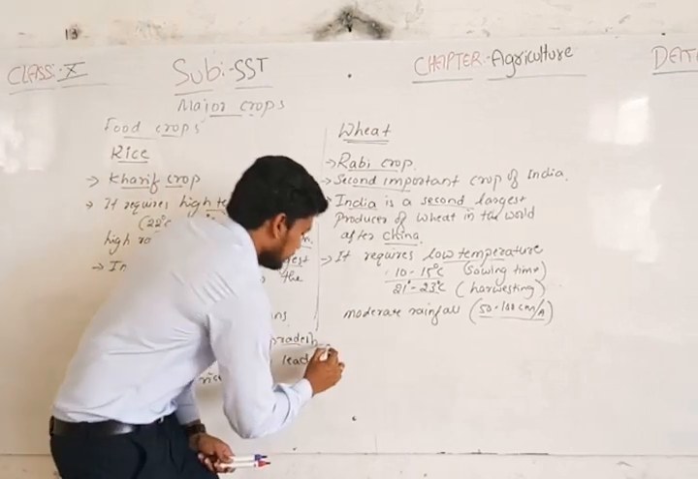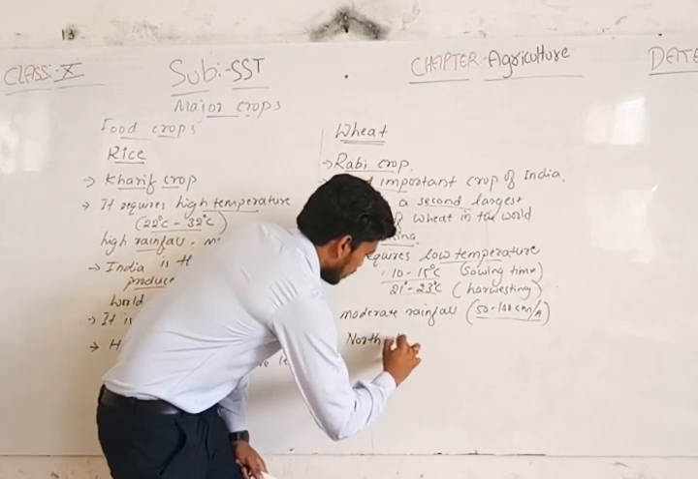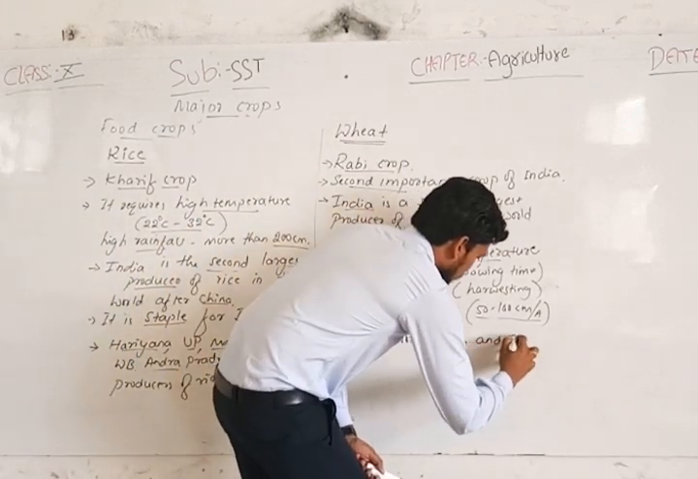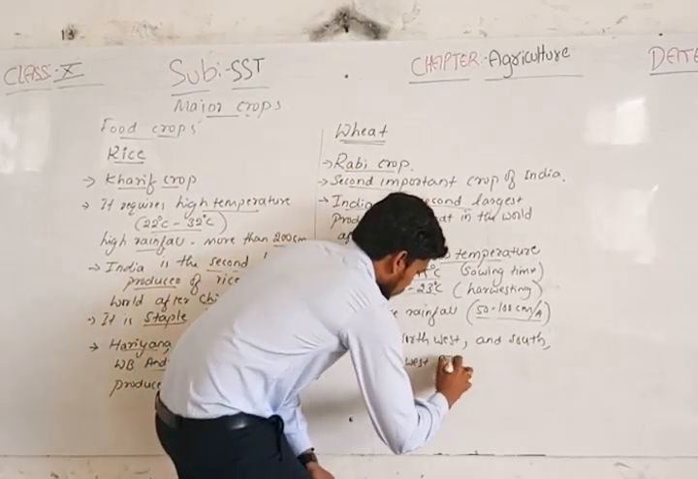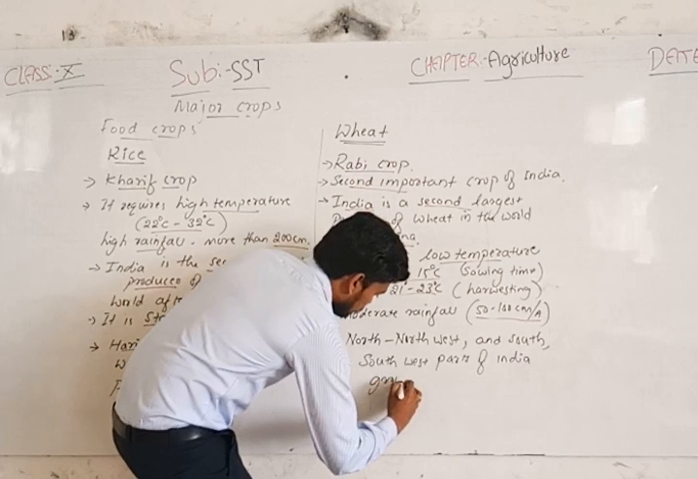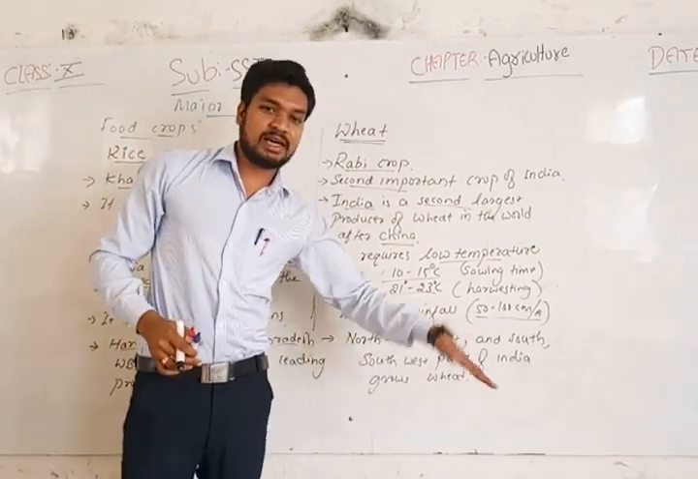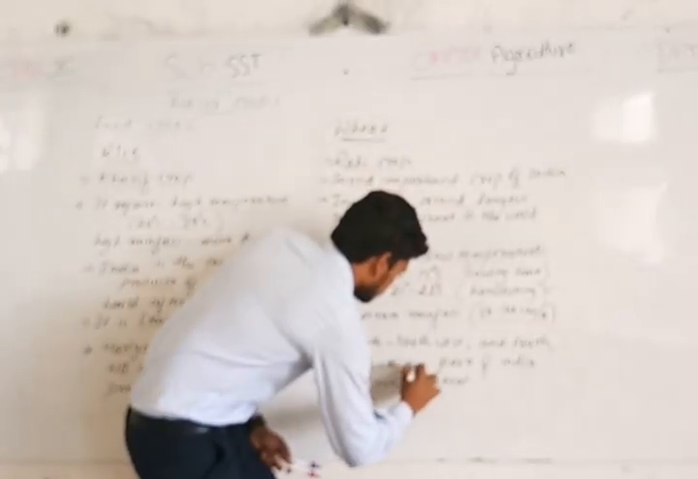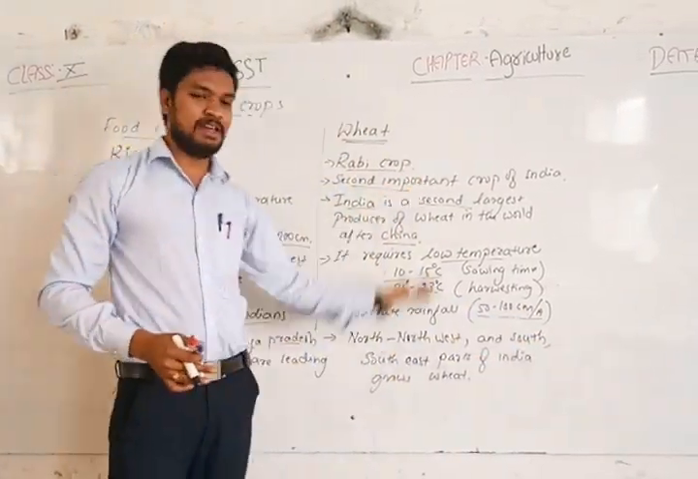The leading wheat-producing states in India are in the north and northwest, and the south and southeastern parts of India. They grow this wheat well.